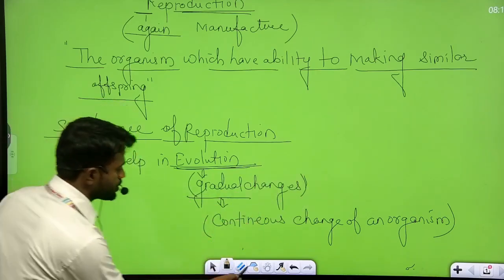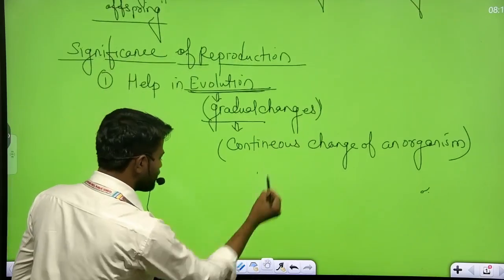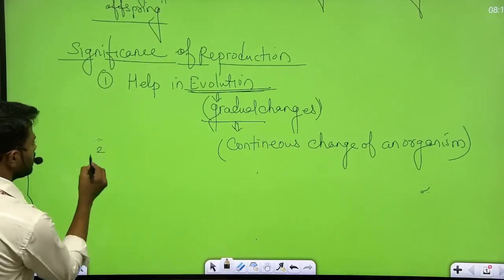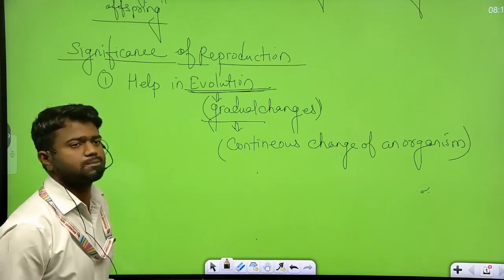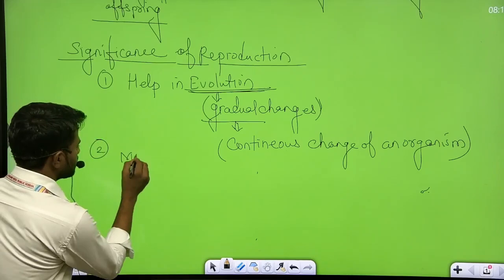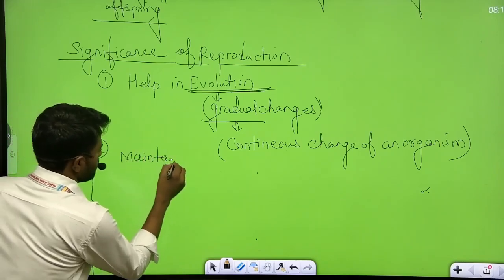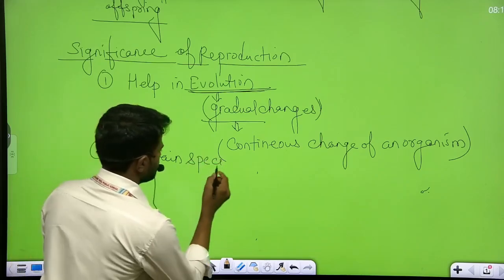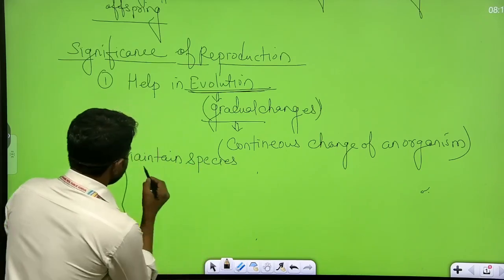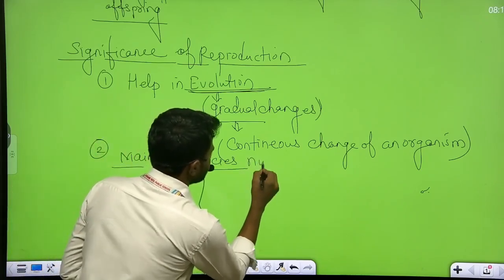Now next significance. The second significance of reproduction is that it maintains the species number.